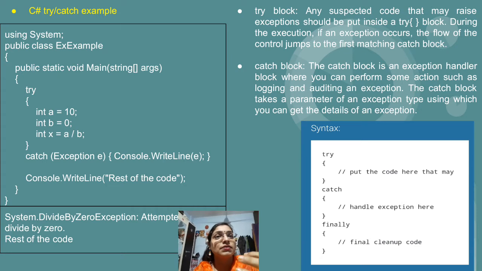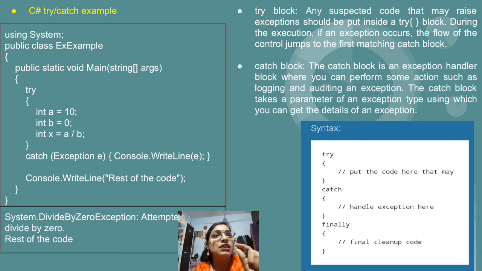So just now, as I said, if you feel that a particular statement will create an exception, then just write it inside the try block. So just see the example. The three lines, that is initialization of the a and b variables and the calculation x equal to a divided by b, we have written in the try block.